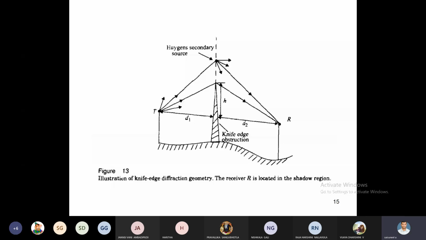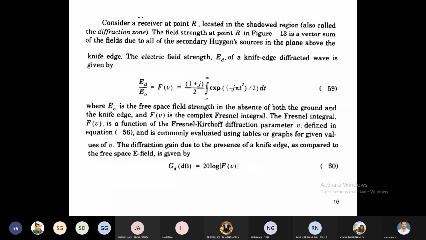Where E naught is the free space field strength in the absence of the knife edge. F(V) is the complex Fresnel integral. You know what is meant by V? The diffraction parameter, right? Now we go on to calculate the gain due to the presence of the knife edge, that is G_d in dB, which is equal to 20 log of the modulus of F(V). From these equations we have to calculate the gain.